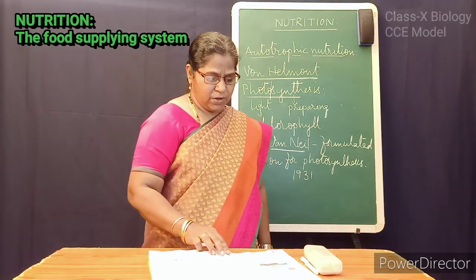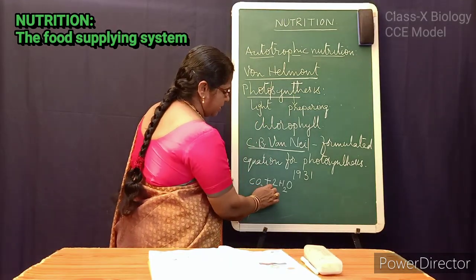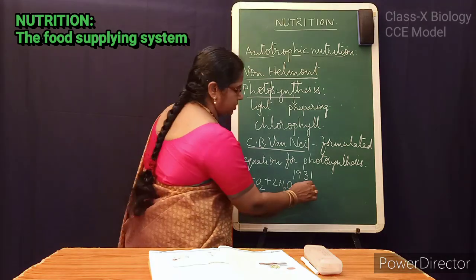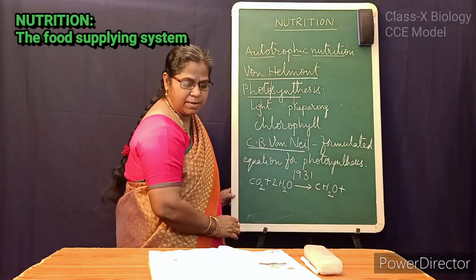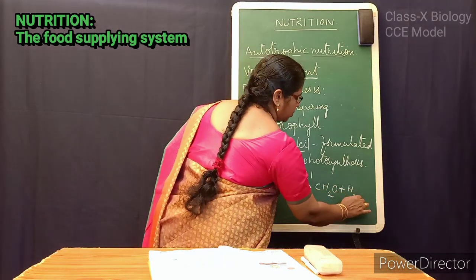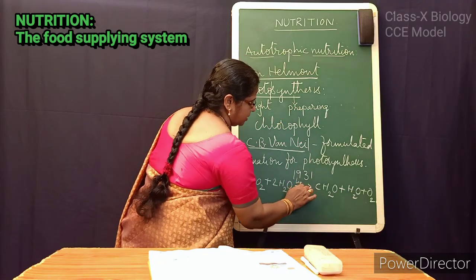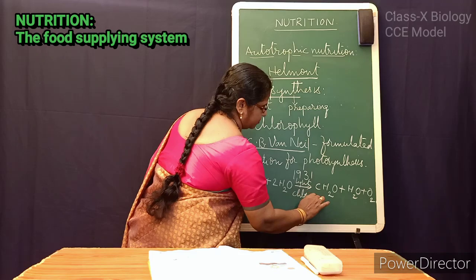Let us see this equation. Carbon dioxide plus water gives CH2O plus H2O plus oxygen, that is in the presence of light in the chlorophyll.